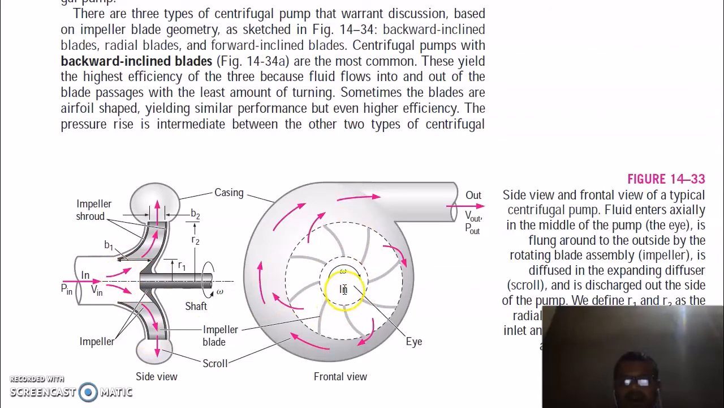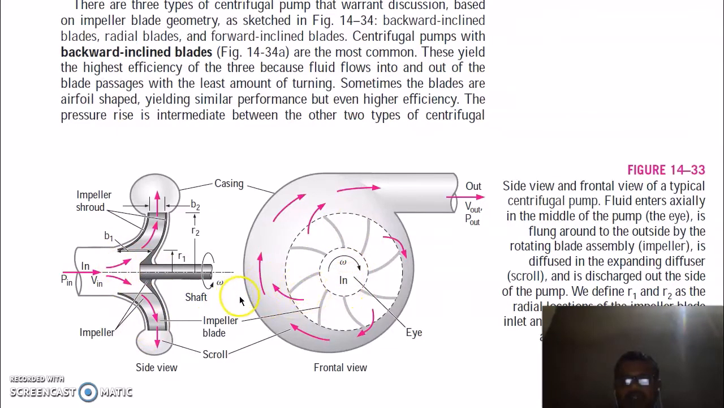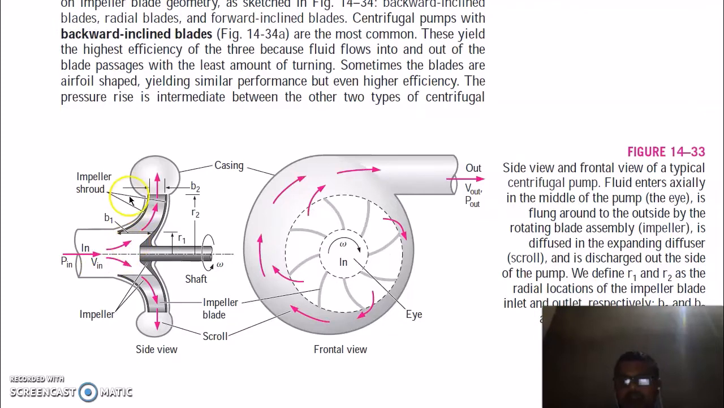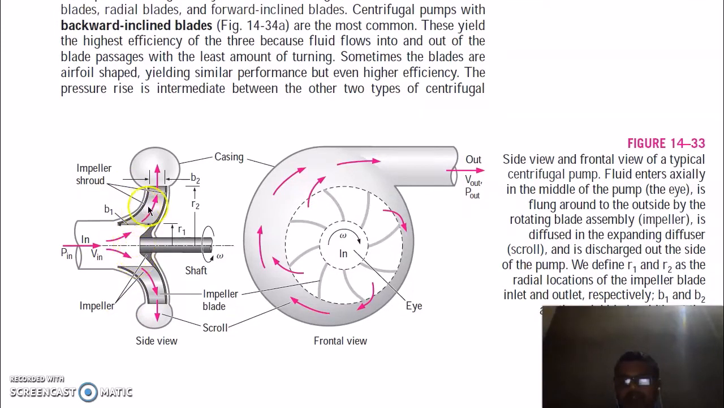This is another side view. So this is the side and frontal view of a typical centrifugal pump. Fluid enters axially in the middle of the pump and is flung around the outside by the rotating blade assembly into the expanding diffuser. This part here is the diffuser. While going through the diffuser, its kinetic energy is converted to pressure energy.